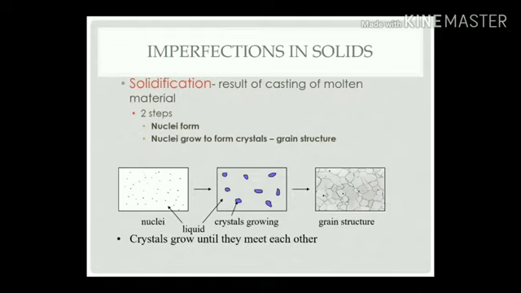Crystals grow until they meet each other. Finally, one nucleus meets the neighboring nucleus, and that neighboring nucleus meets its own neighboring nucleus, making a grain structure. One grain size differs from another grain, and they are separated by grain boundaries. So finally you get the structure in the form of grains and grain boundaries. We start with a molten material, all liquid.